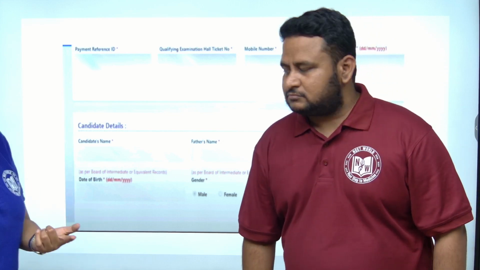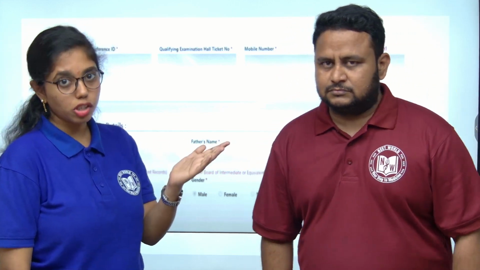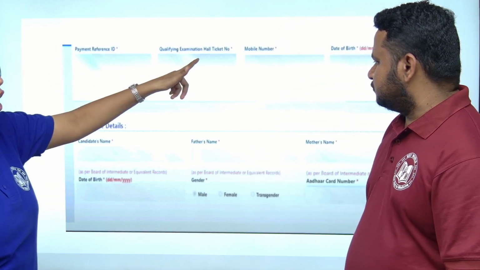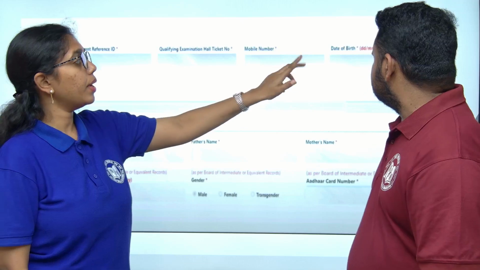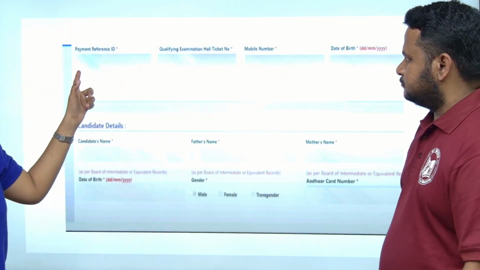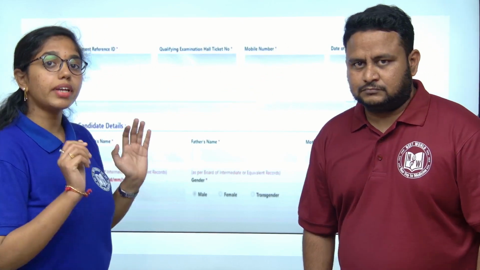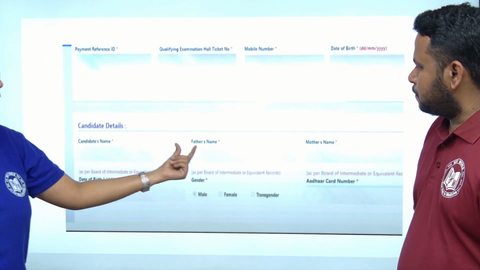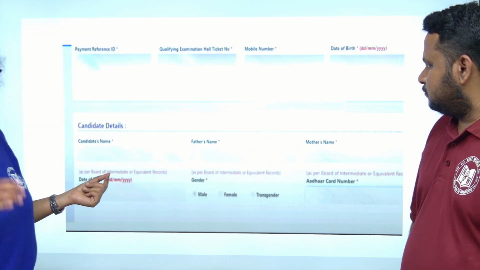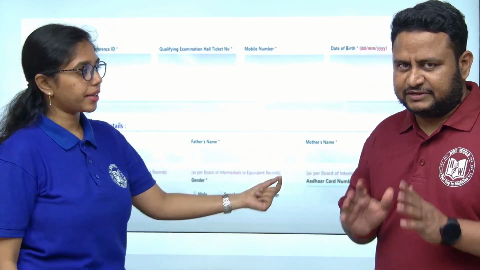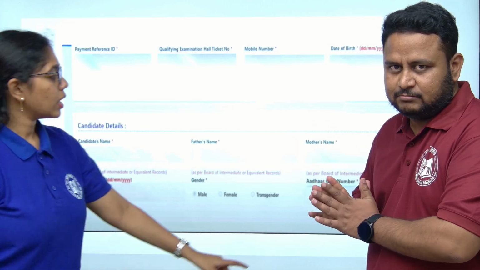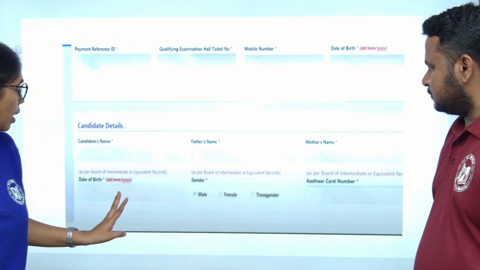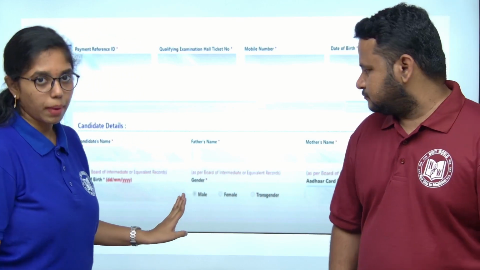Now here, as I said, the payment reference ID is important. Sir also said it. You have to write it here, and then the hall ticket number whichever you have provided, mobile number, date of birth. Payment reference ID, as sir said, you have to make a note of it and keep it clearly so that you can enter it over here. Next, candidate's name, father's name, mother's name, everything based on your Aadhaar card and SSC memo. As per that only, please fill it. Don't keep changing based on different ID cards. And your Aadhaar card number you have to provide here, gender and date of birth according to your SSC memo.